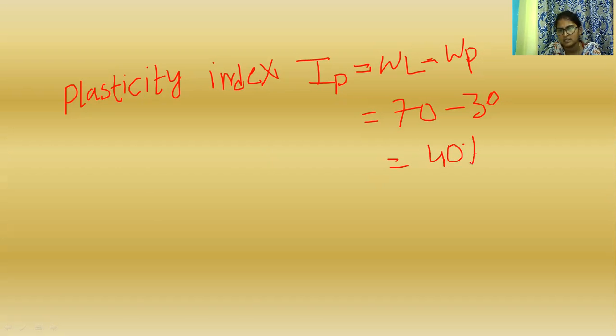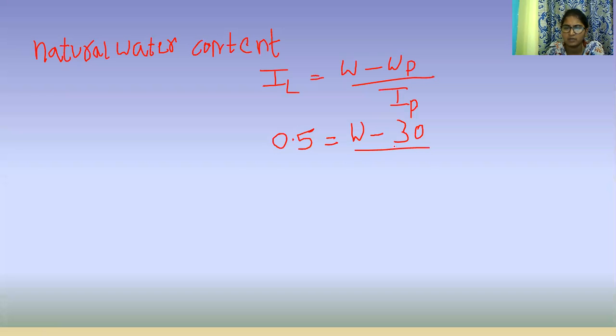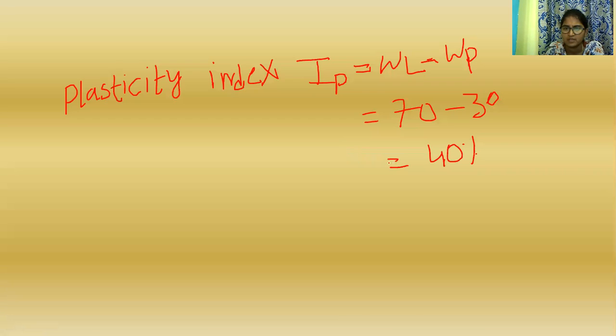Plasticity index is expressed as a percentage. So 40%. That plasticity index value we can substitute in the above equation to determine the water content.